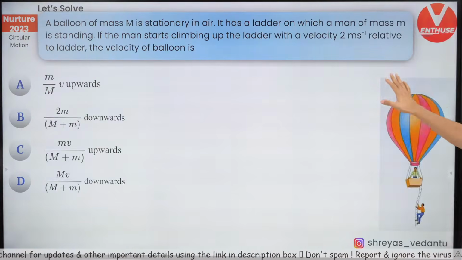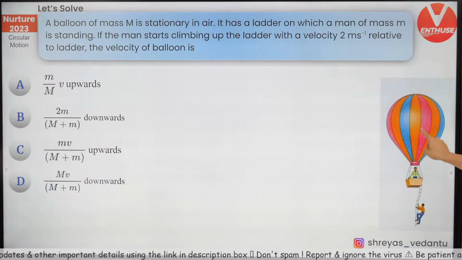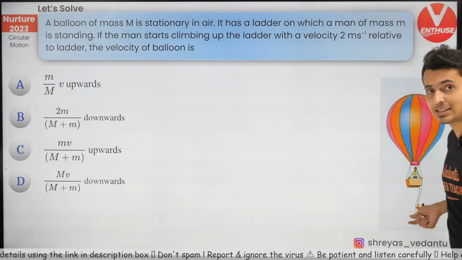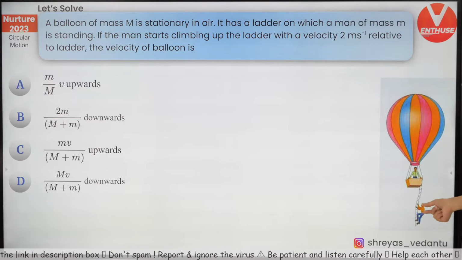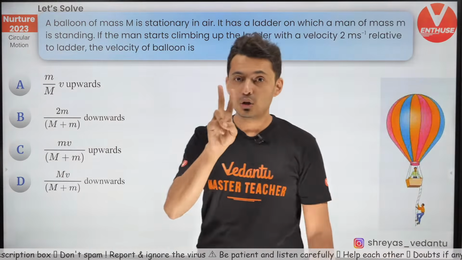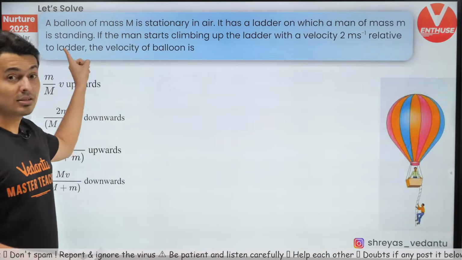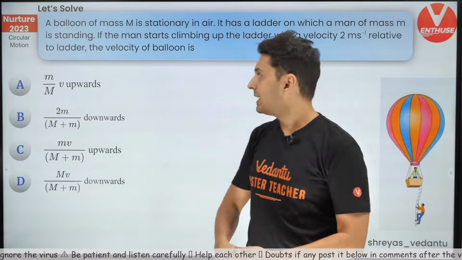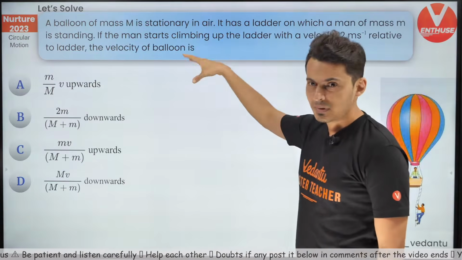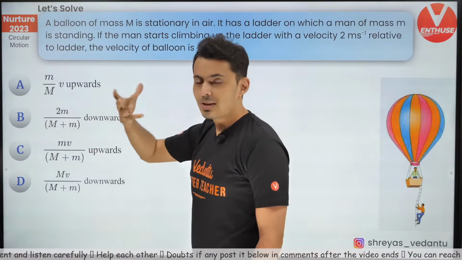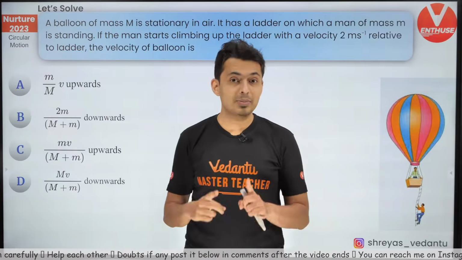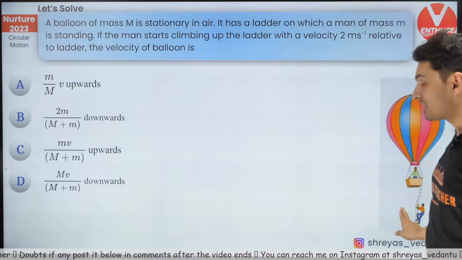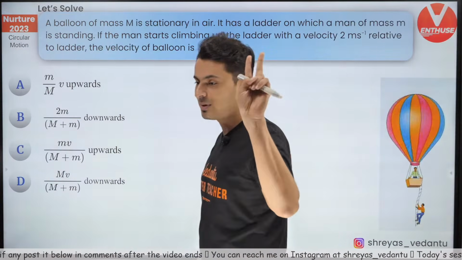Okay, a balloon of mass capital M is stationary. It has a ladder and there is a man of mass small m standing over here. And what is he doing? He starts climbing up with a speed of 2 meters per second, relative to the balloon and the ladder. The question is, what would be the speed of the balloon? Think, what will the balloon do? Where will the balloon move? This speed is given with respect to the balloon.